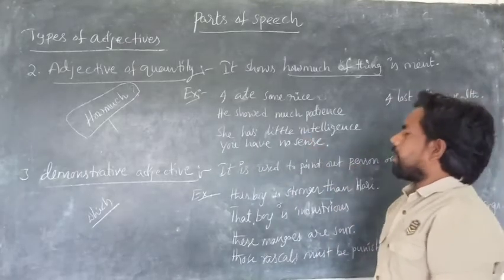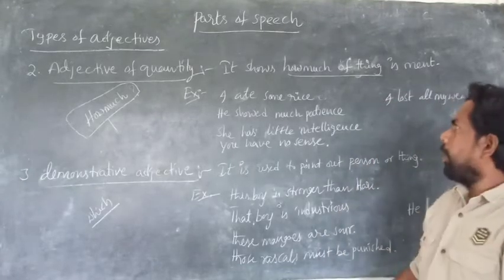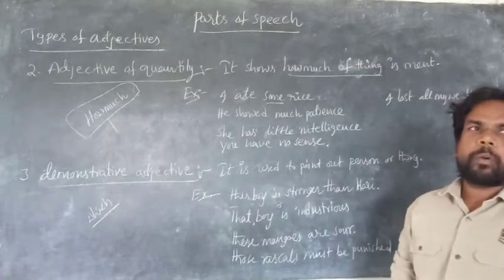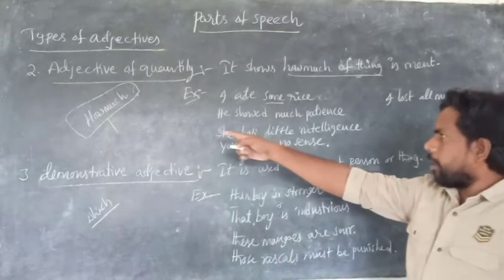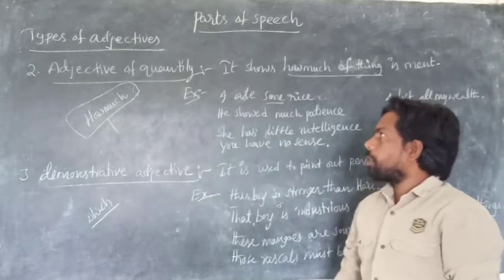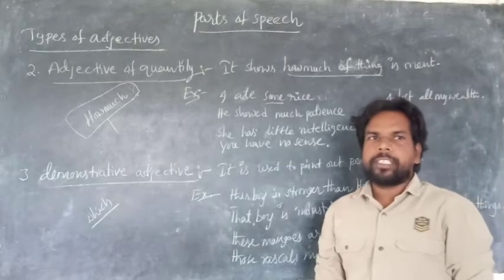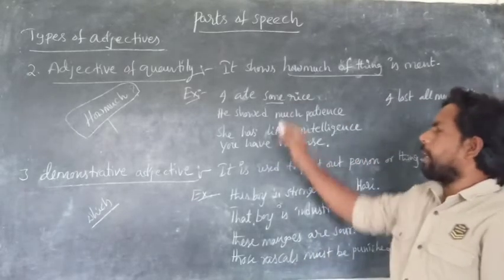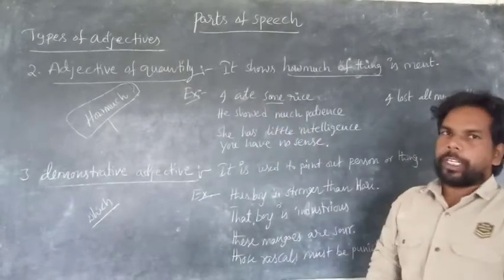I ate some rice. So here, some shows quantity. Is it clear? So take how much. Make a question with how much. How much rice did I eat? Some. The answer is some. So some is called adjective of quantity.